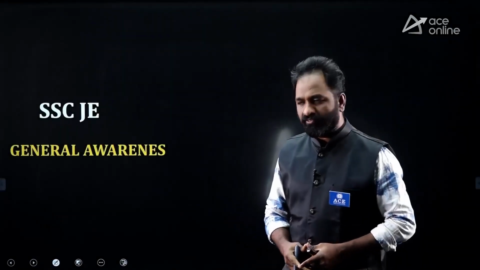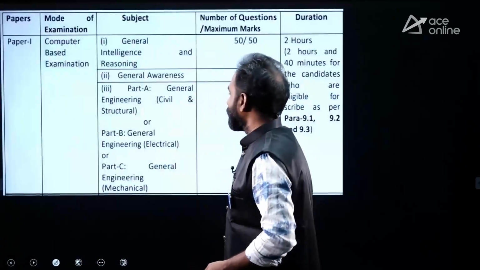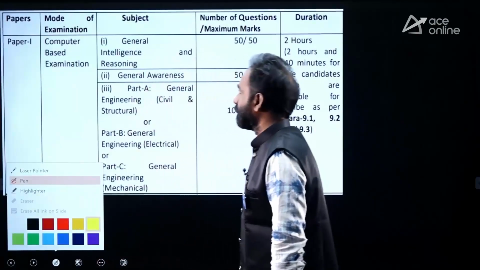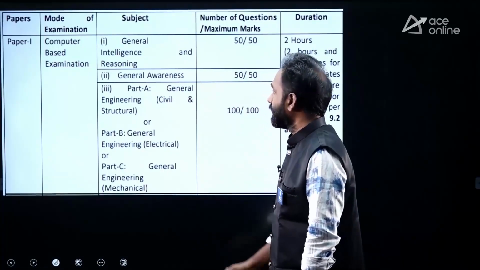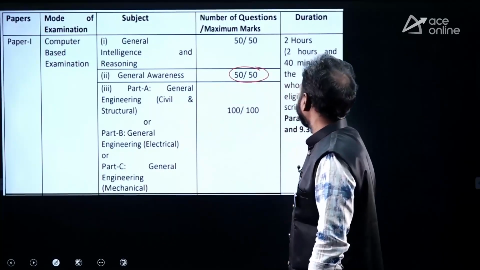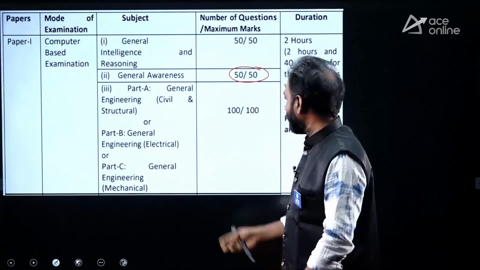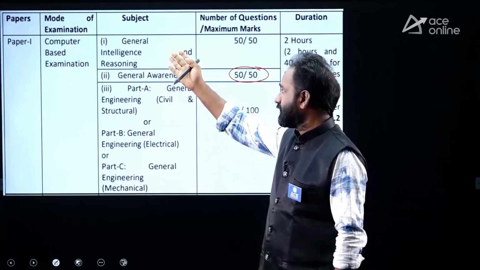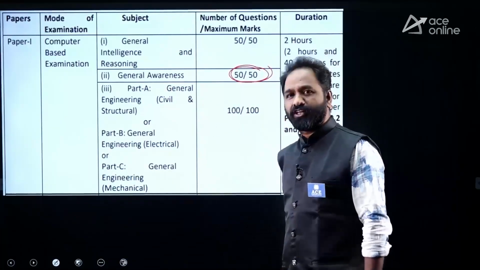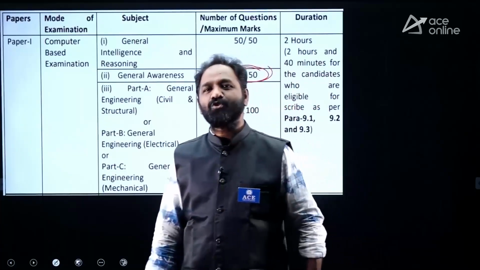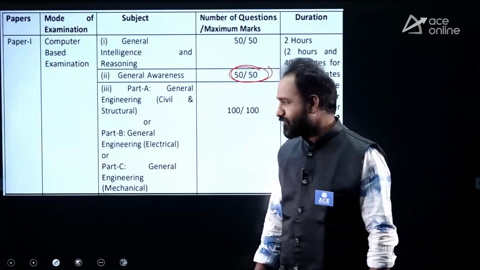Okay, let's focus on general awareness, right? Everyone is aware of the weightage of general awareness in paper one, which I already explained in the beginning. General awareness is 50 marks, and negative marking is also there. Remember one thing: along with the technical section and general intelligence or reasoning, general awareness has a weightage of 50. So there is no scope of escape and no scope of negligence. You have to give a lot of importance to general awareness also.